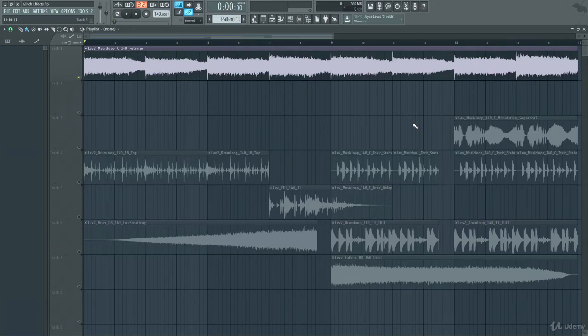Let's learn how to make glitch effects. This is one of my favorite things to do, and it's what you hear all the time when you're listening to electronic music, electro, dubstep, and so on. So there's a few ways to do this, and we're going to cover them in this video.